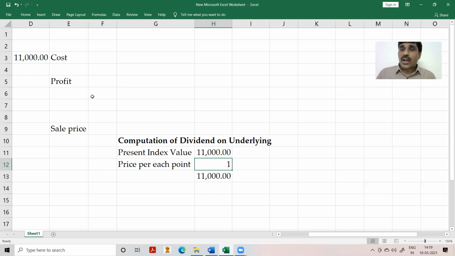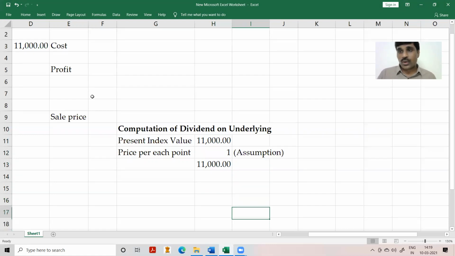So therefore, normally if they give the price per each point, take it. If they have not given anything, then assume it as 1. This is the assumption. Be conscious of under what assumptions or under what circumstances your calculations hold good. Therefore, if I remove this also, I'll get the same 11,000. But am I conscious of what I am doing? If they give points, how can I take it as rupees? Therefore, I am assuming that each price per each point is 1 rupee. Therefore, this is 11,000 rupees. Okay, index price 11,000.